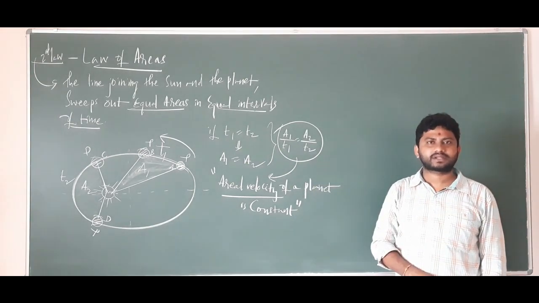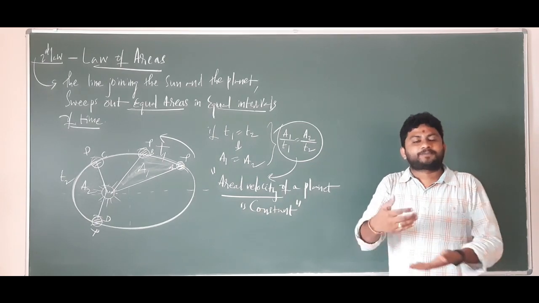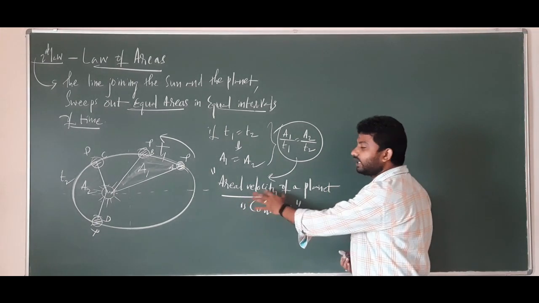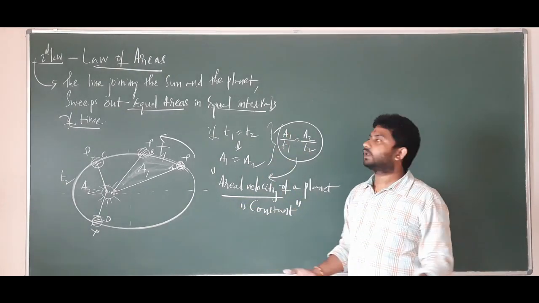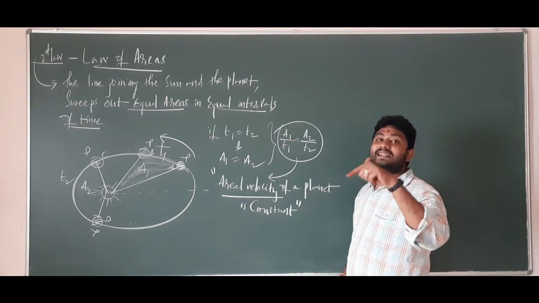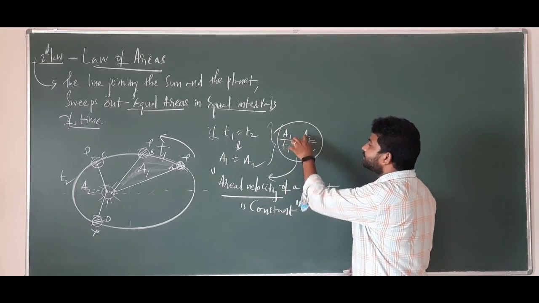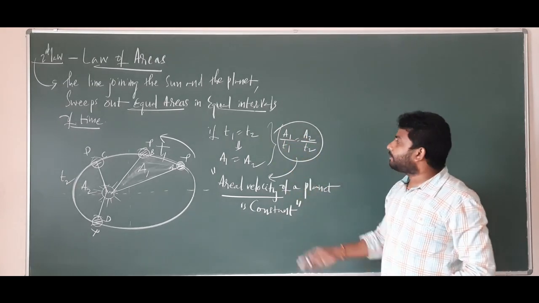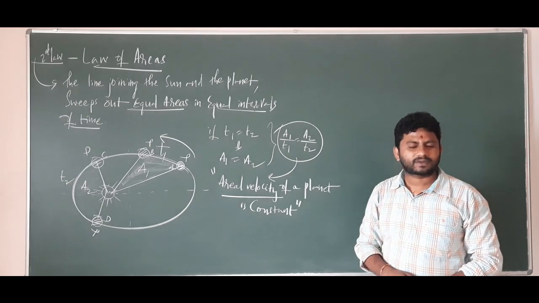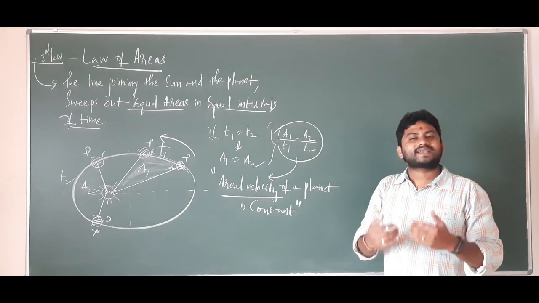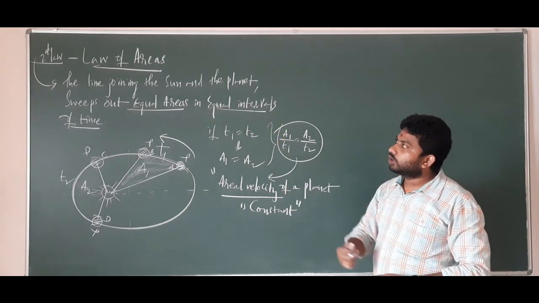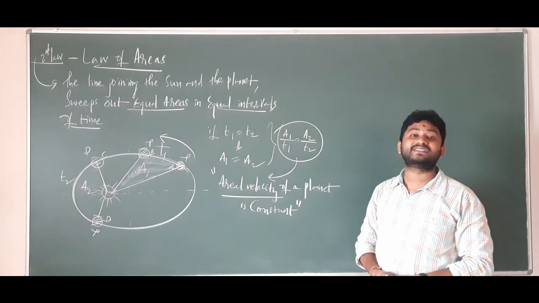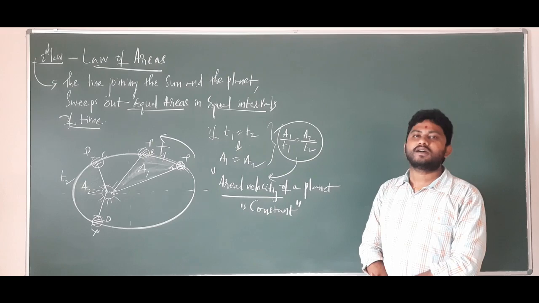What is areal velocity? You know, displacement by time is velocity. What is areal? Areal displacement by time. A stands for areal displacement by time. It's constant because this is equal to this. Right? Areal velocity of a planet is constant. So that's a statement related to the second law of planetary motion.